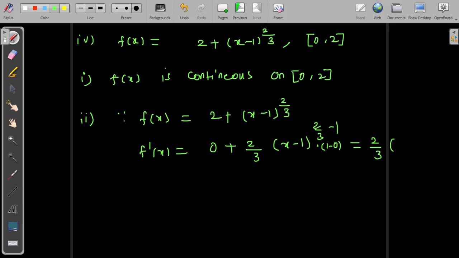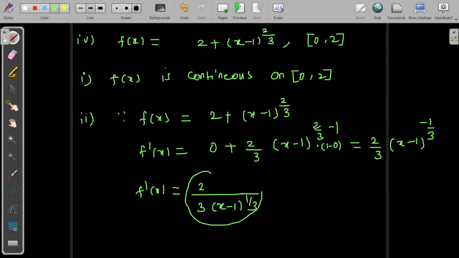So 2 by 3 times (x minus 1) to the power minus 1 by 3. We can rewrite this as 2 by 3 times (x minus 1) to the power of 1 by 3 in the denominator. Now I have to check whether this result is differentiable on the open interval 0 comma 2 or not.